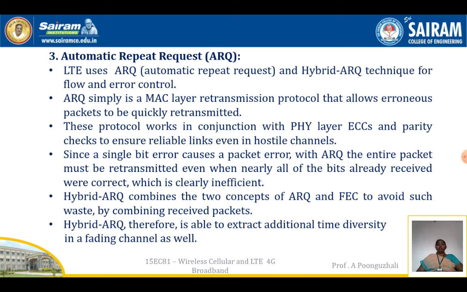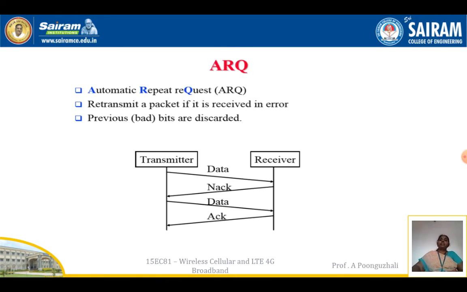It overcomes this by recombining with the previous packets. Hybrid ARQ extracts additional time diversity in a fading channel. In ARQ, the transmitter sends the data.